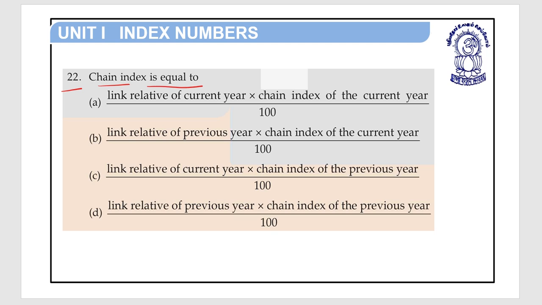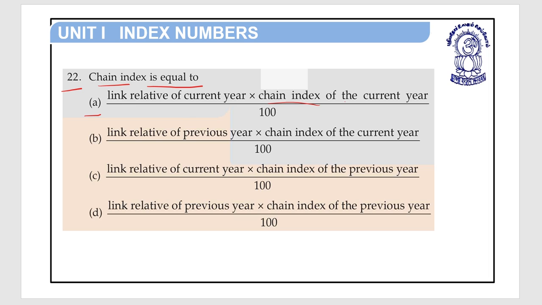Chain index is equal to option A link relative of current year into chain index of the current year divide by 100.